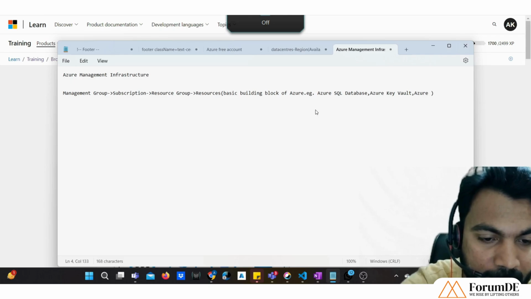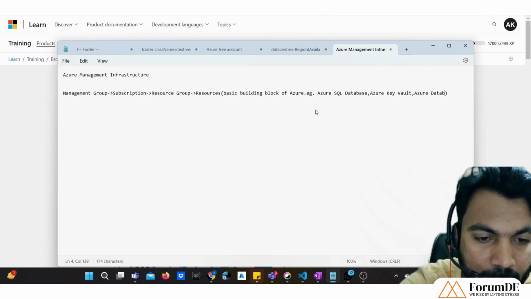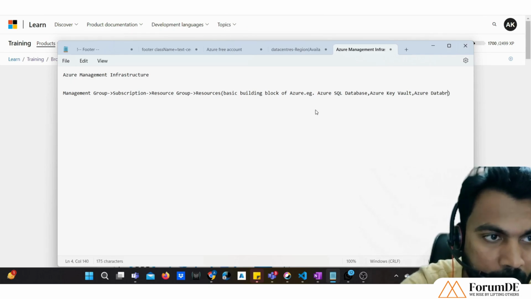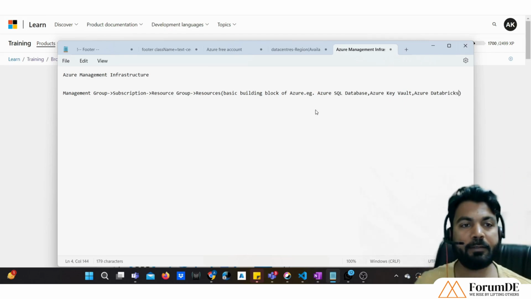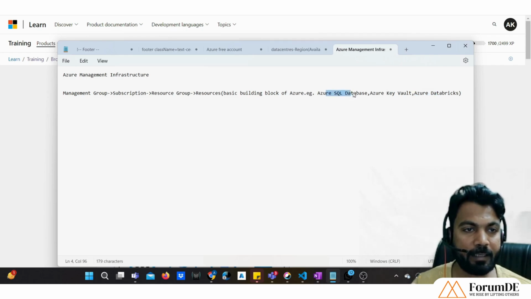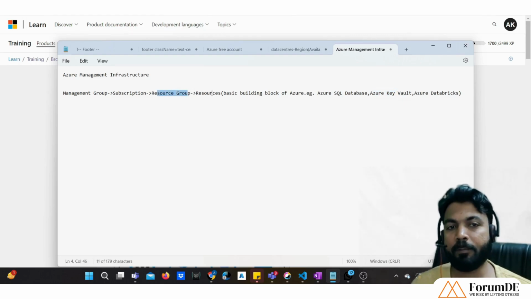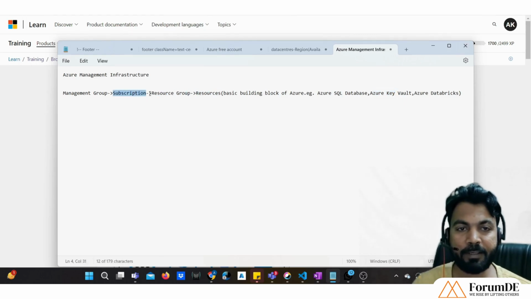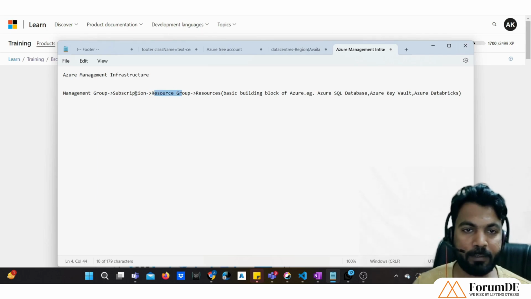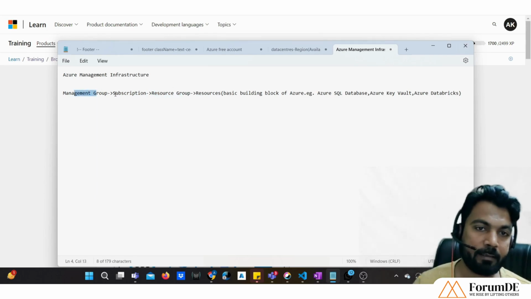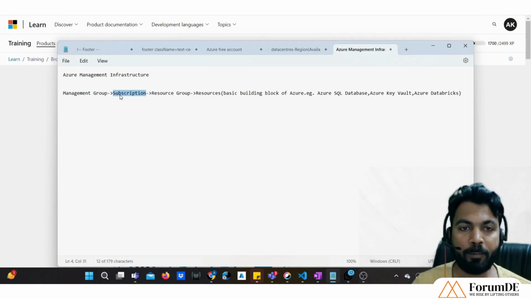Azure Databricks is a resource. So these are nothing but different resources, and each resource group is a group of multiple resources. Each subscription is a group of multiple resource groups, and each management group is a group of multiple subscriptions.